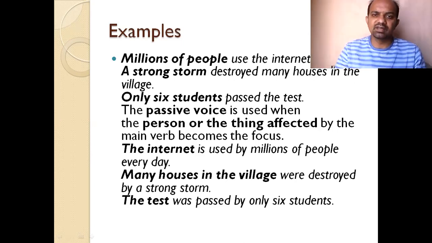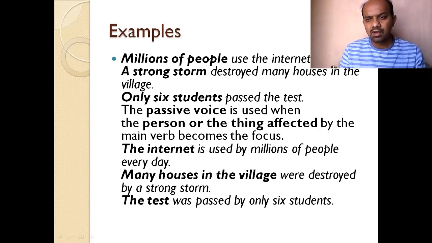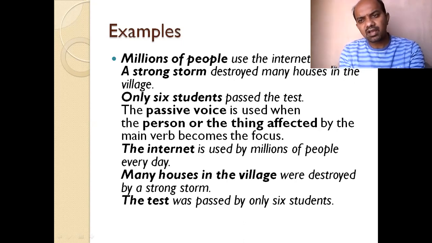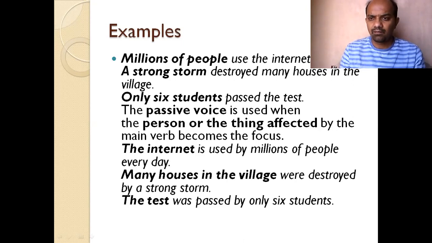Yes, we have this pattern. When we convert or transform this into passive voice, what happens? Subject becomes object and object becomes subject. That we will see next.